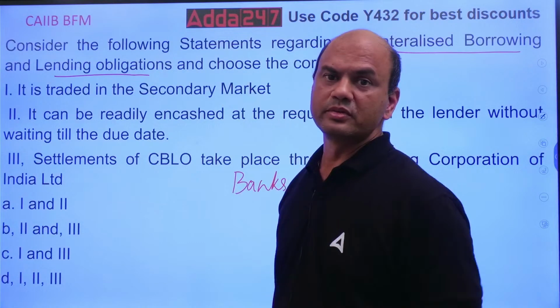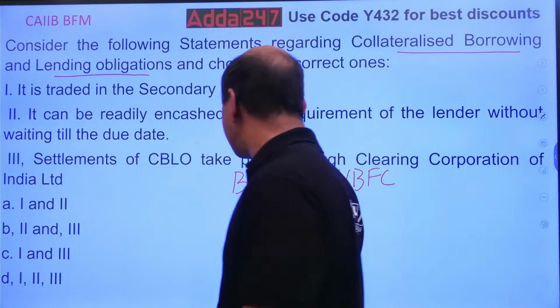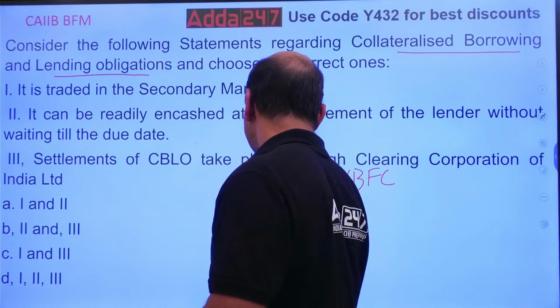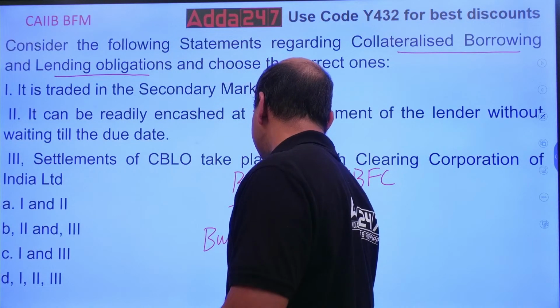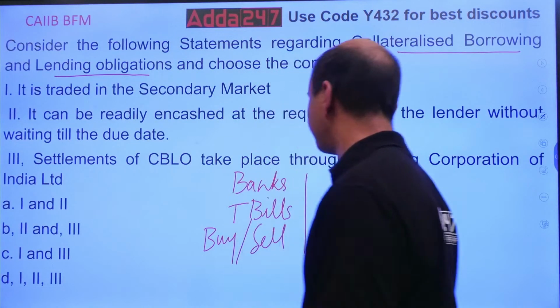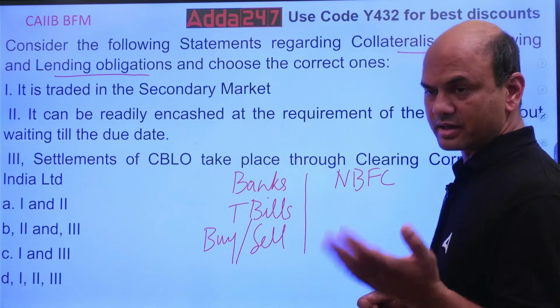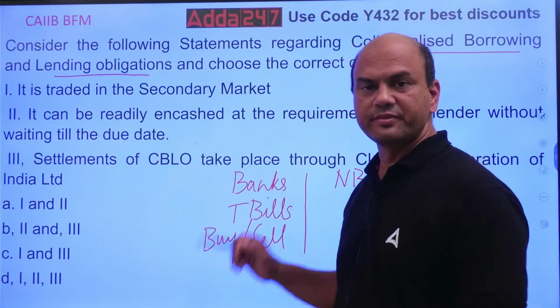They can buy and sell T-bills, treasury bills. So they can manage the liquidity and current payment requirements using T-bills.